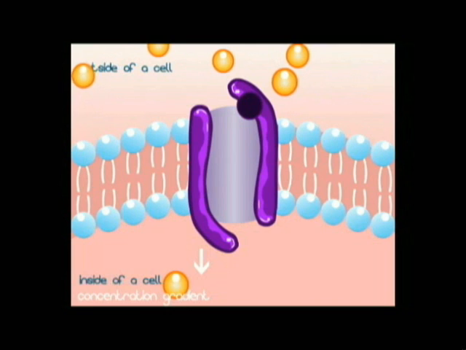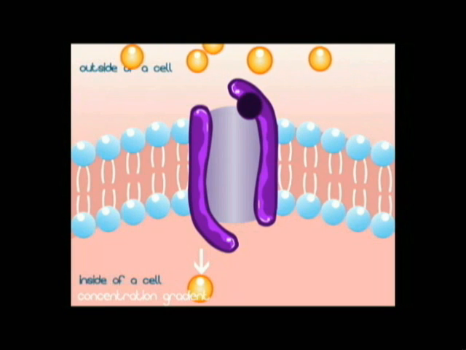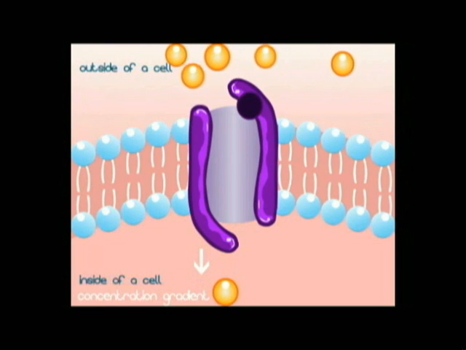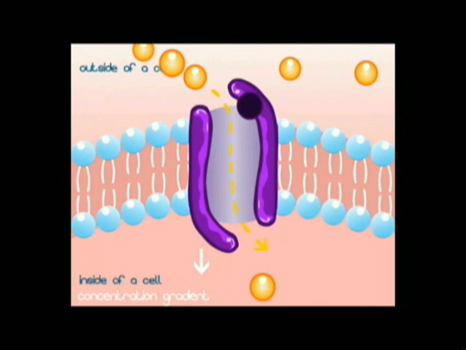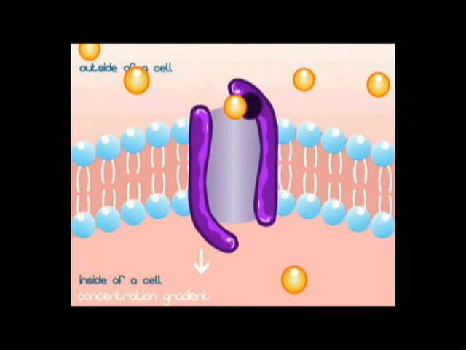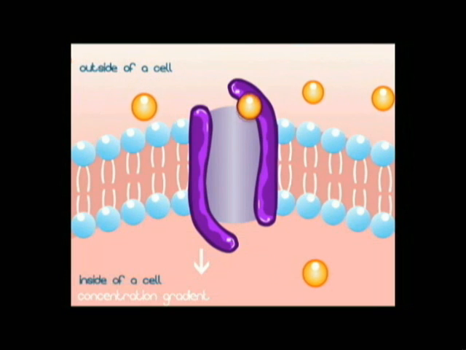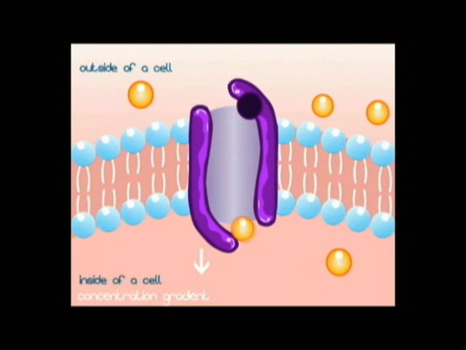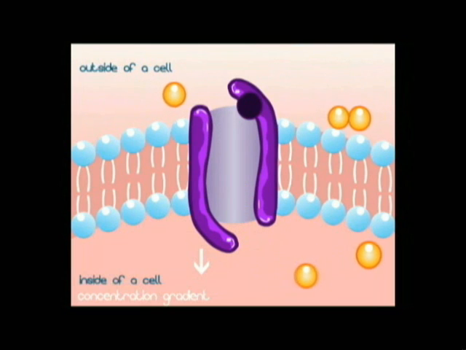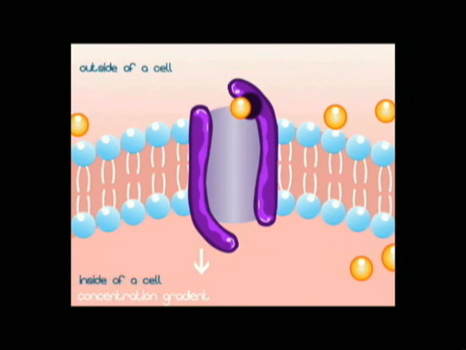This mechanism is important in glucose transport, where the carrier moves glucose down its concentration gradient from the extracellular fluid to the cytoplasm of the cell. Insulin also increases the entry of glucose into cells by increasing the number of glucose transporters in the cell membrane.